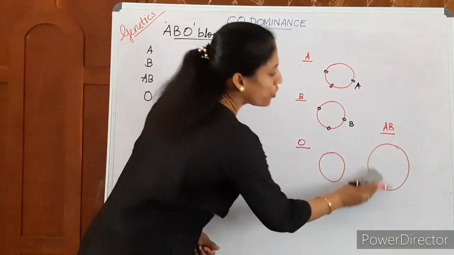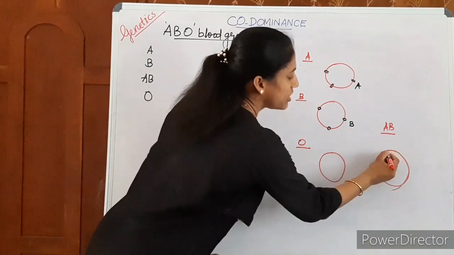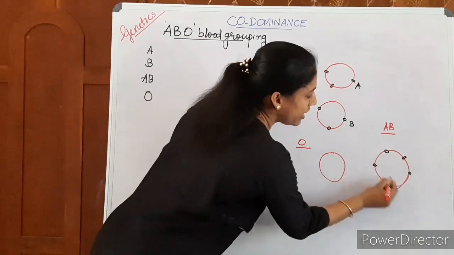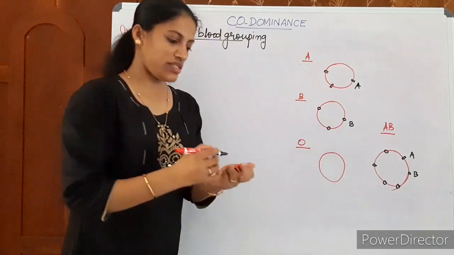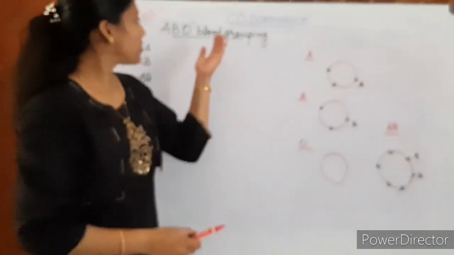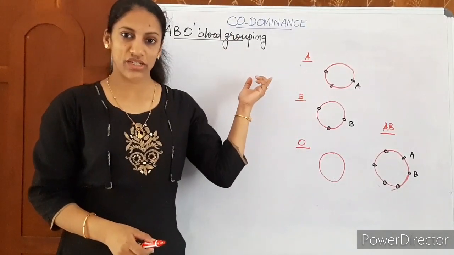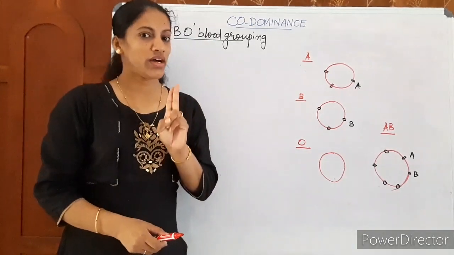They carry both the antigens on the RBC surface. That is the case. They carry antigen B and antigen A on the RBC surface. A antigens are present, B antigens are present on their plasma membrane. Okay, so listen here. ABO blood grouping is based on the presence or absence of 2 types of sugars or